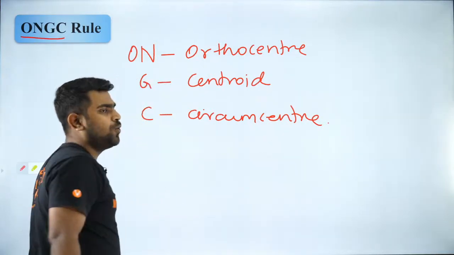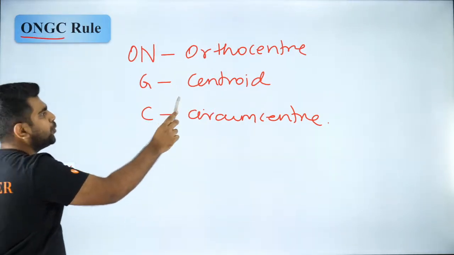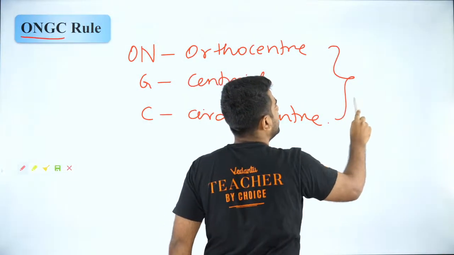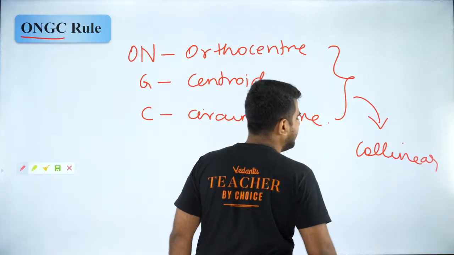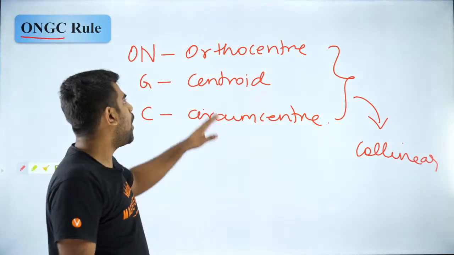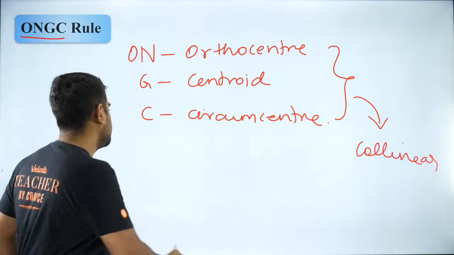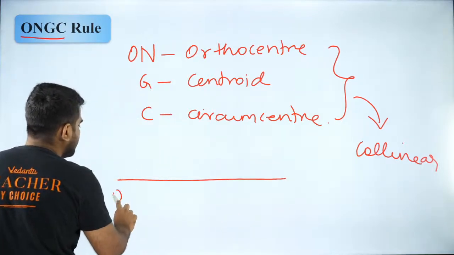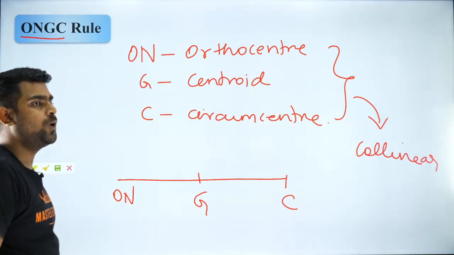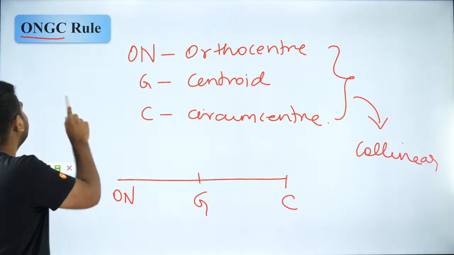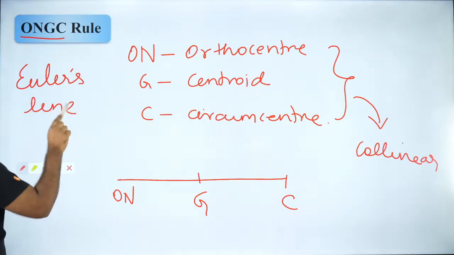The first property which I want you to understand is, these 3 points are always collinear in a triangle. What does collinear mean? Collinear means that orthocenter, centroid and circumcenter are always on the same straight line. If the orthocenter is here, the centroid will be here and the circumcenter will be over here. And this line is called the Euler's line. This is just for general knowledge.